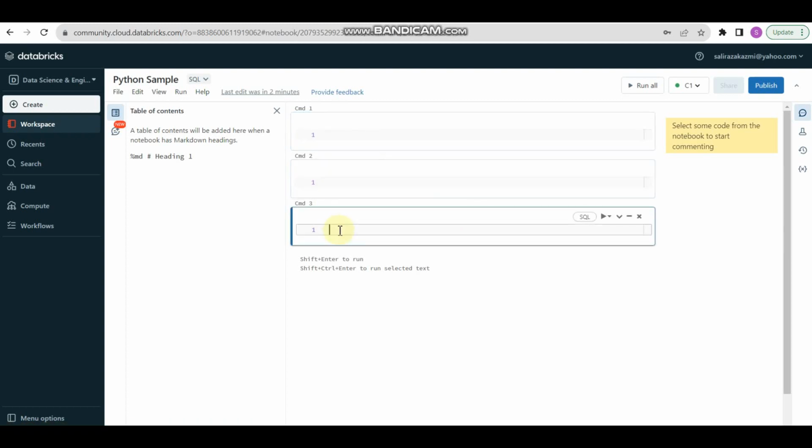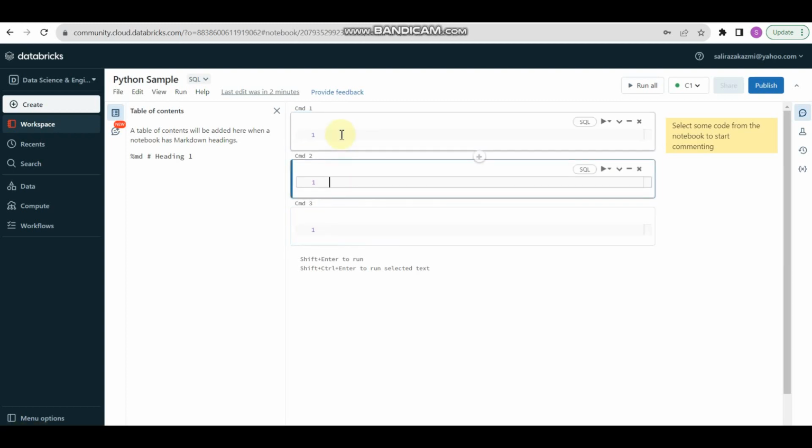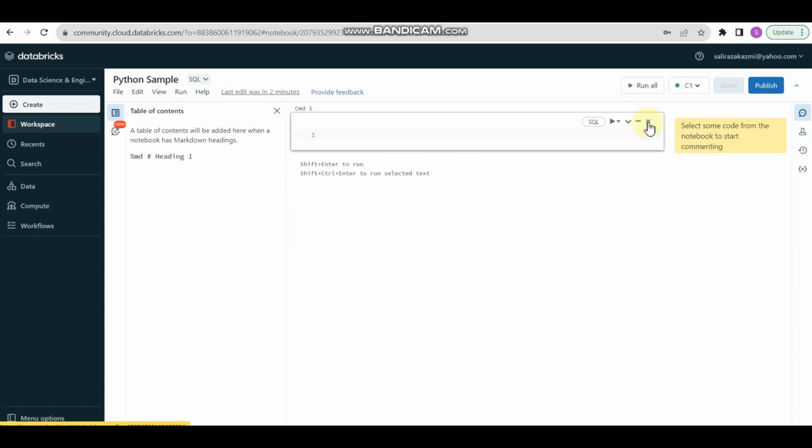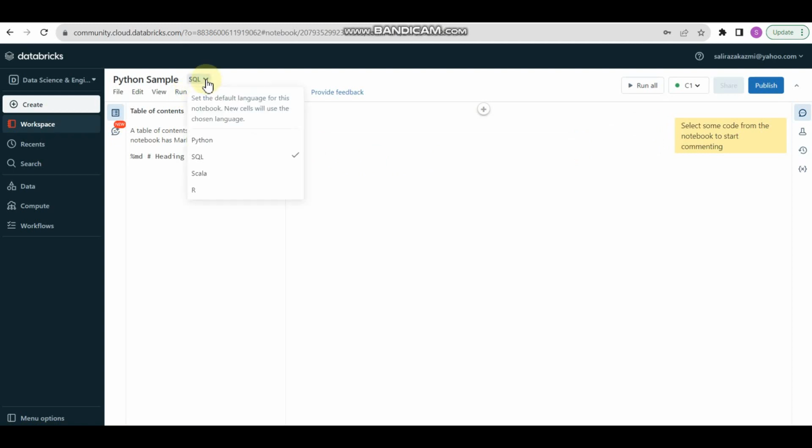So I hope you understand this point, and let me come back to the important thing that we need to write our Python code. For that I am going to delete all of this and switch to Python, and I am copying my Python code, which I already developed, and pasting it in the notebook here.